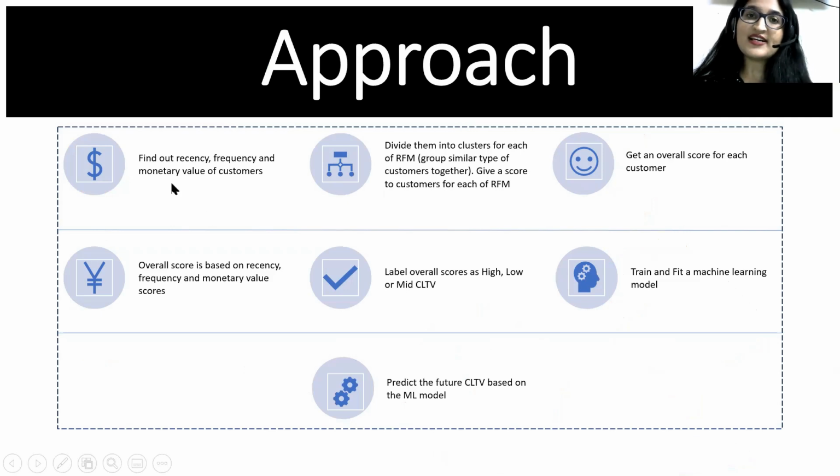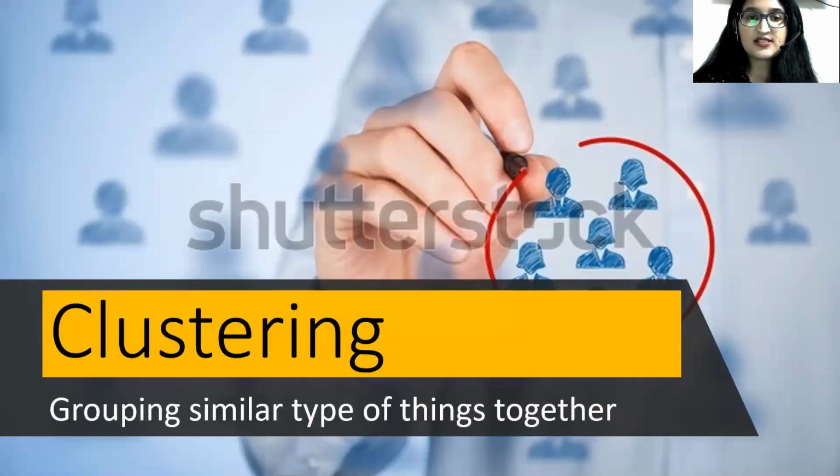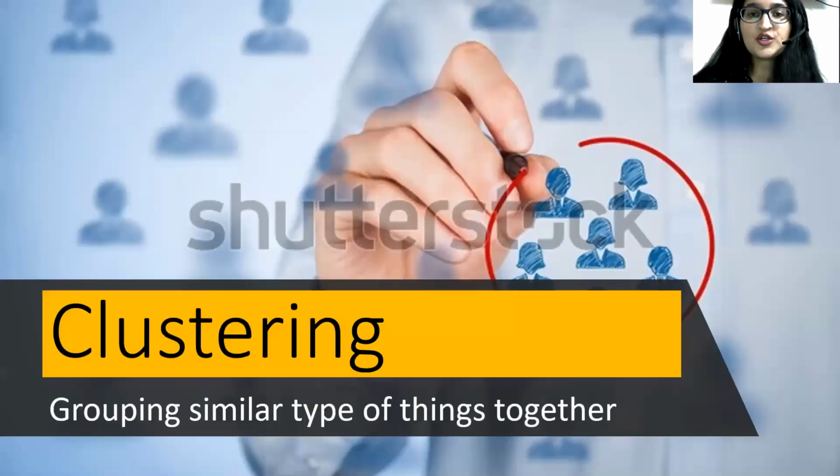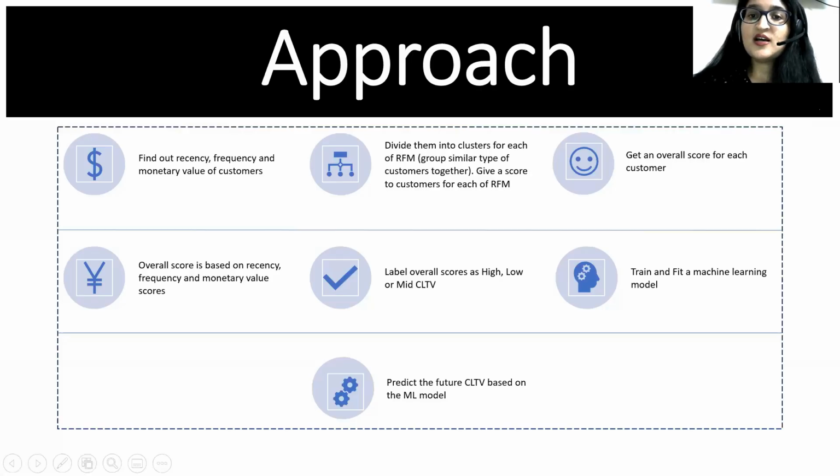First, we would be finding out the recency, frequency, and monetary value for each customer. Then we would be dividing them into clusters. Basically, we would be grouping similar type of customers together. See, you can see here, clustering is nothing but grouping similar things together. Segmentation based on clustering is, like you can see here, red, green, blue. Now we have segregated them into different clusters based on similar type of things being grouped together. So what we would do here is group similar type of customers into one group.